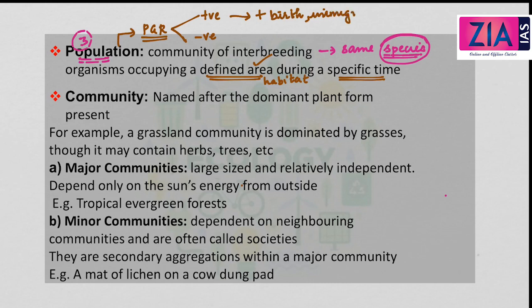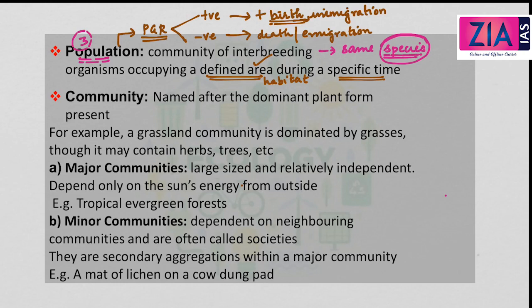Immigration means coming into a particular habitat. So by way of birth or through immigration, when there is an increase in the size of the population, it is called a positive population growth, whereas a negative population growth means when there is a reduction in the size of the population due to death or due to emigration. Emigration means leaving a habitat.